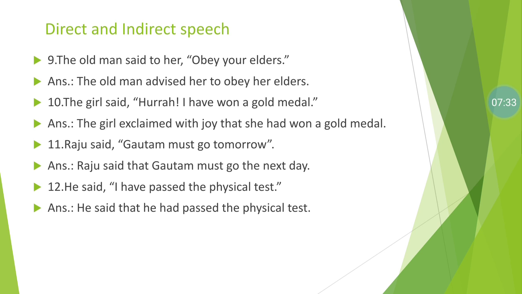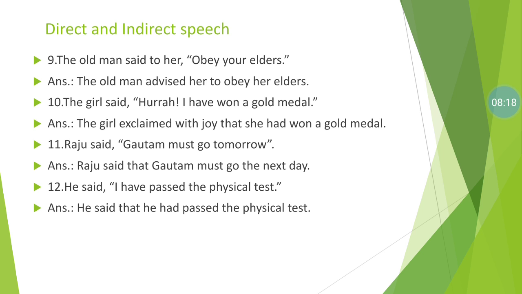The girl said, "Hooray! I have won a gold medal." The girl explained with joy. See, students, if such a type of sentence is given, hooray is the inner feeling of happiness, so we use the girl explained with joy. If nervousness or sadness is there, we use the girl explained with sorrow. Such types of reported verb we use here. So, the girl explained with joy that she had won a gold medal.